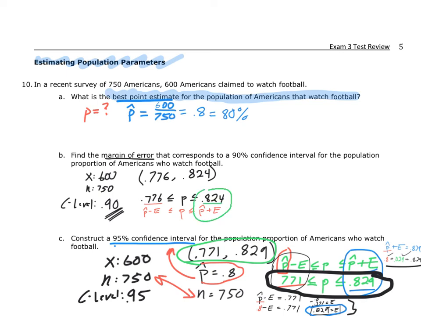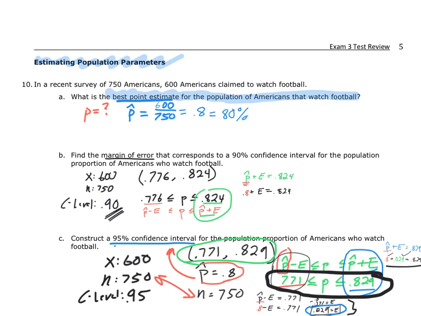I know these two things have to be equal, so I just set up the equation to have those equal. That p hat plus my margin of error must equal 0.824. How do I know that? It's defined that way. This defines the upper limit of my confidence interval. That is defined, so I've got to use that. Now I just substitute in what I have solved. I know that p hat is 0.8. I know that from part A earlier, so I just say that 0.8 plus my margin of error is equal to 0.824. Now I want to solve for E.